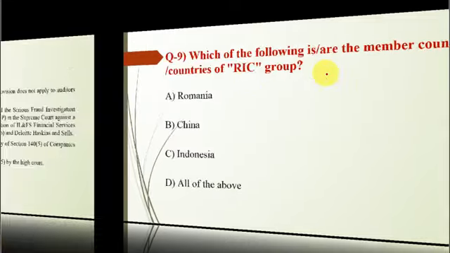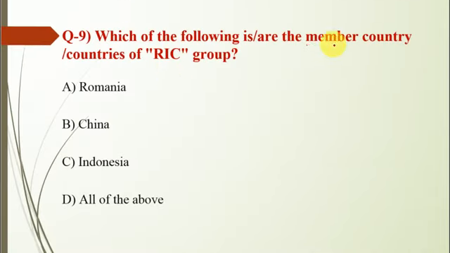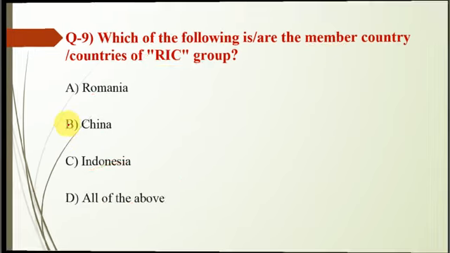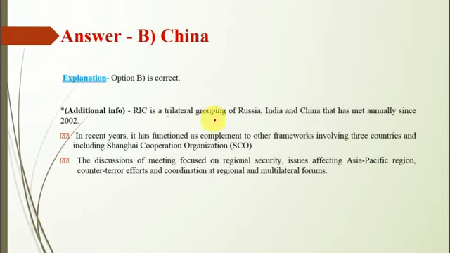Now question number 9: which of the following are the member countries of the RIC group? So here you might get confused. You may think that R means Romania, C means China and I means Indonesia. But the correct answer is B, that means China only, and it is a trilateral grouping of Russia, India and China that has met annually since 2002. An RIC meeting focuses on regional security issues affecting the Asia Pacific region, counter-terror efforts and coordination at regional and multilateral forums.